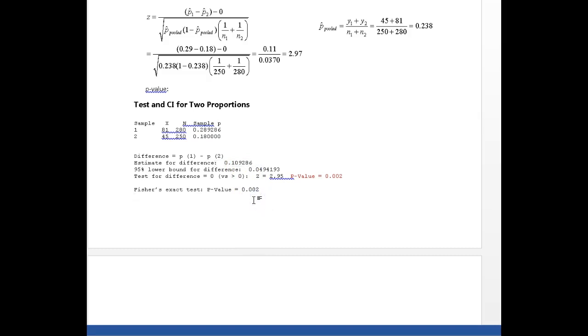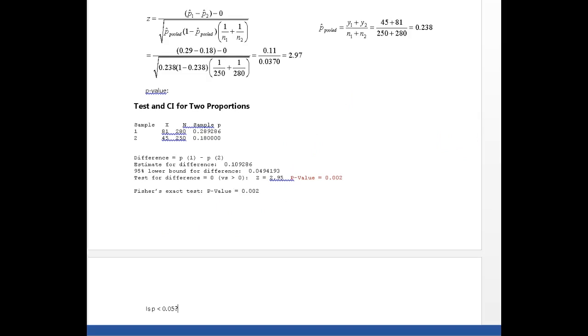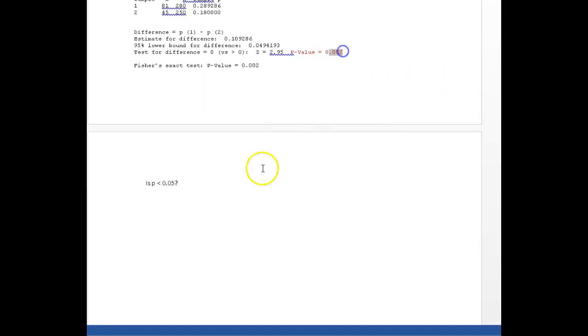Okay, so question to ourselves is P less than or possibly equal to our alpha? What's our alpha? 0.05. Now, what do we got? We got a p-value of 0.002. Well, hello, that is smaller than 0.05. Anytime the answer to this question is yes, my p is smaller than 0.05, then I am going to reject the null hypothesis.